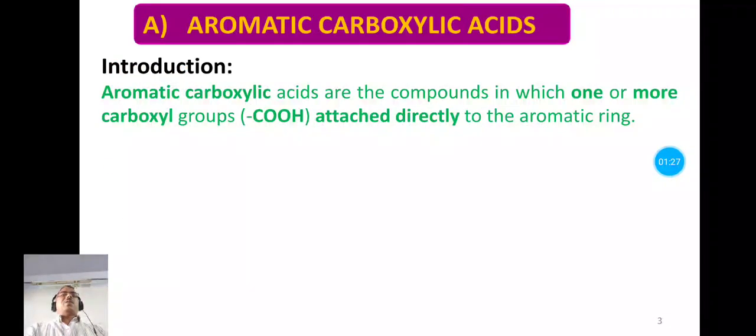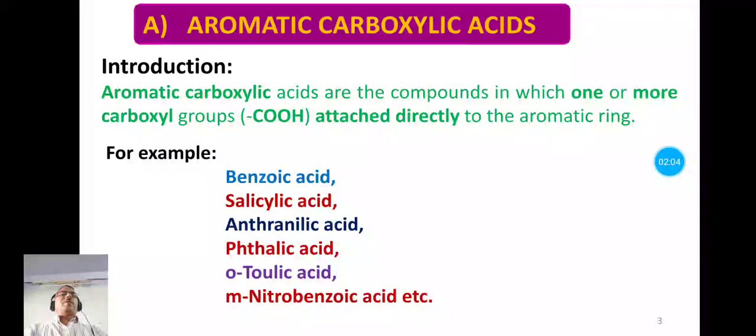Now first of all, see the introduction of aromatic carboxylic acids. Here we have to know the definition of aromatic carboxylic acids. So aromatic carboxylic acids are the compounds in which one or more carboxyl groups are attached directly to the aromatic ring. Means here the carboxyl group is directly attached to the aromatic ring, that is the aromatic nucleus, and such compounds are known as aromatic carboxylic acids.